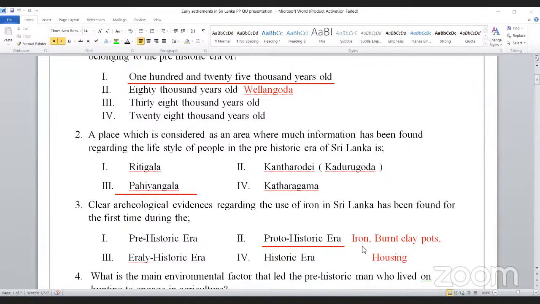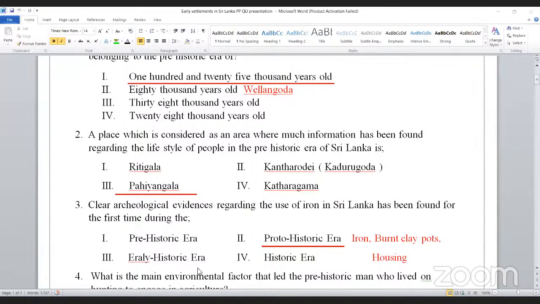Right, so this is the proto-historic era. Iron leaching technology will belong with that. Burnt clay pots, housing. All these things are done in proto-historic time. Now, what is prehistoric? Stone Age. Proto-historic, agricultural. Early historic, after proto-historic. That is the time period that leaders were born. Village leaders and regional rulers were born. Historic era means the time period of the kings.